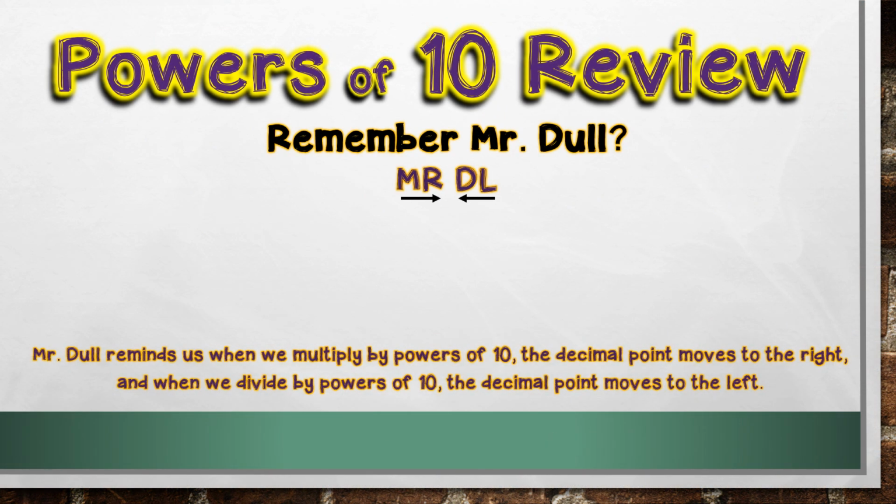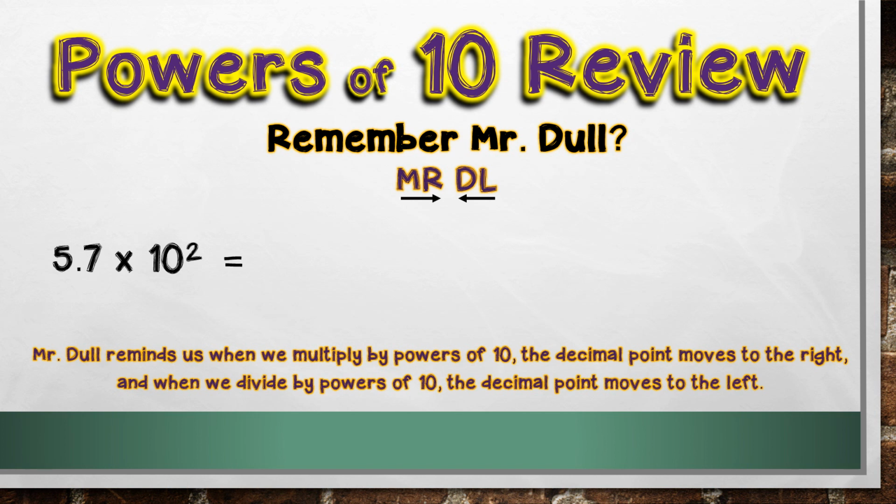Before we can really talk about how to convert in the metric system, we have to review what we know about powers of 10. Do you remember Mr. Dull? Mr. Dull reminds us that when we multiply by powers of 10, the decimal point will move to the right, and when we divide by a power of 10, the decimal point moves to the left.